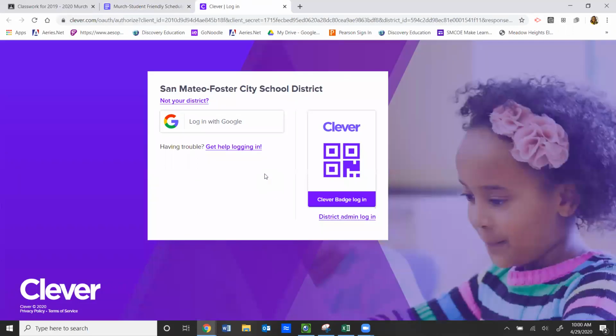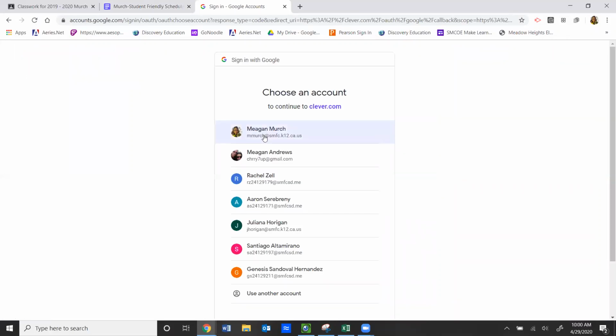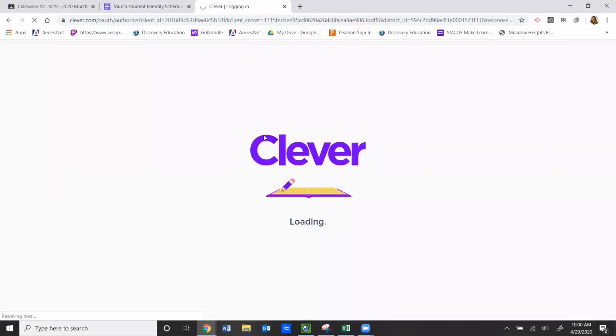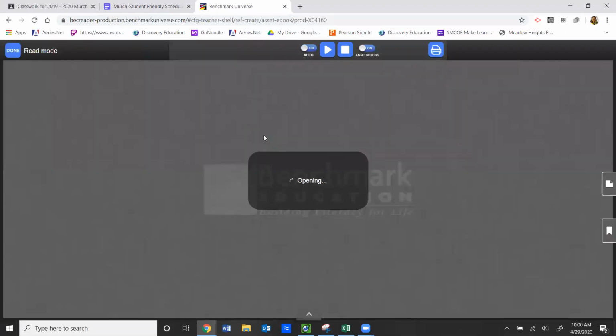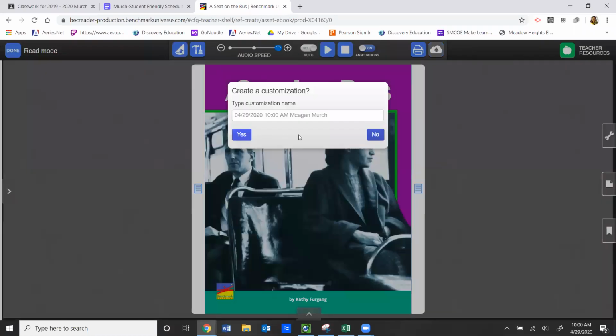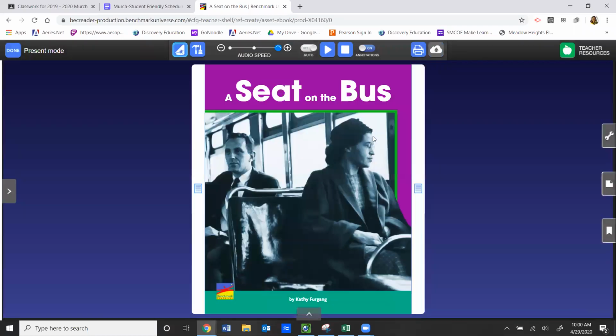It's going to take you maybe to the login screen as it did this time for me. If you've already logged in for the day, it'll probably take you directly to the book. So click on login. I'm going to go ahead and log in as myself since we see the same screen. And remember, when this pops up, you can just click no. And here is your text for today.